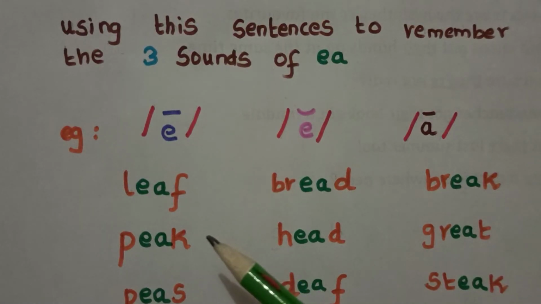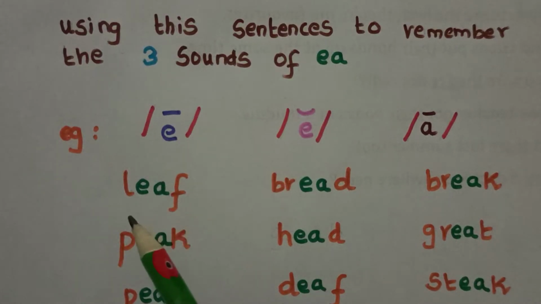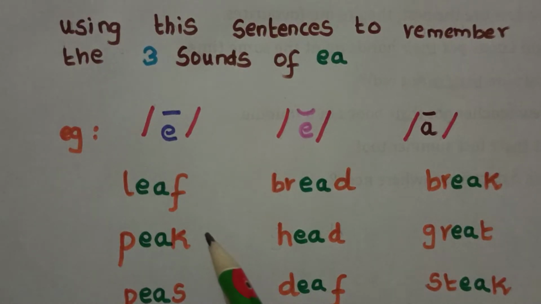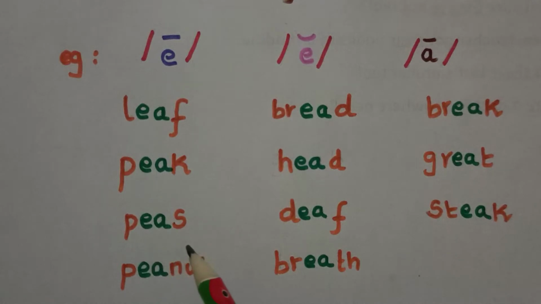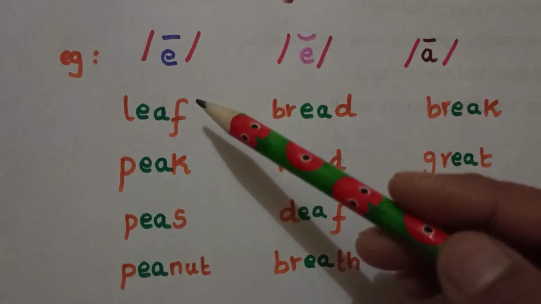Let us see some examples of long E. E, f, if. The green letters which I have used mention that both make the same sound, which is said to be the digraph. If you want to learn more about the digraph, you can see some of the videos which I have already uploaded. P, E, K, peak. P, E, S, peace. P, E, N, A, T, peanut. These are some examples for the long E sound.